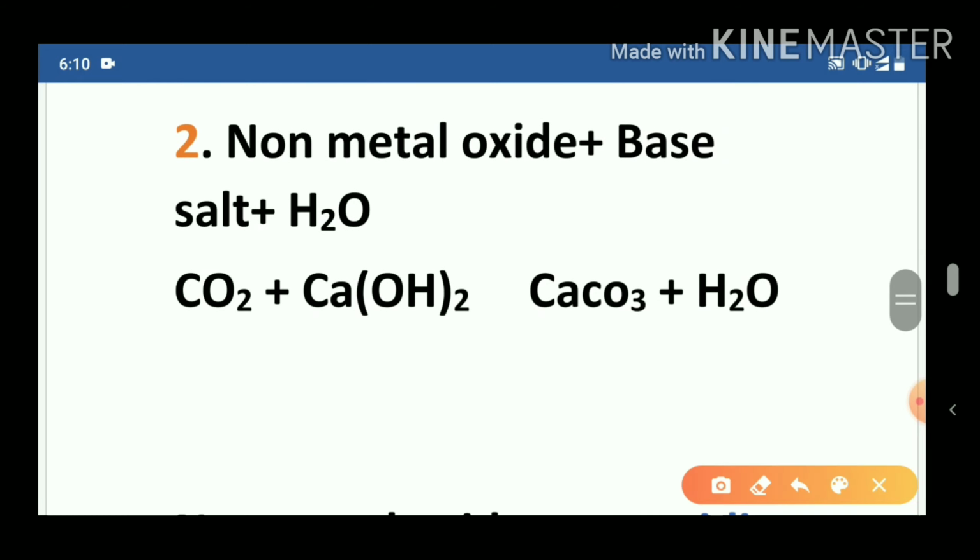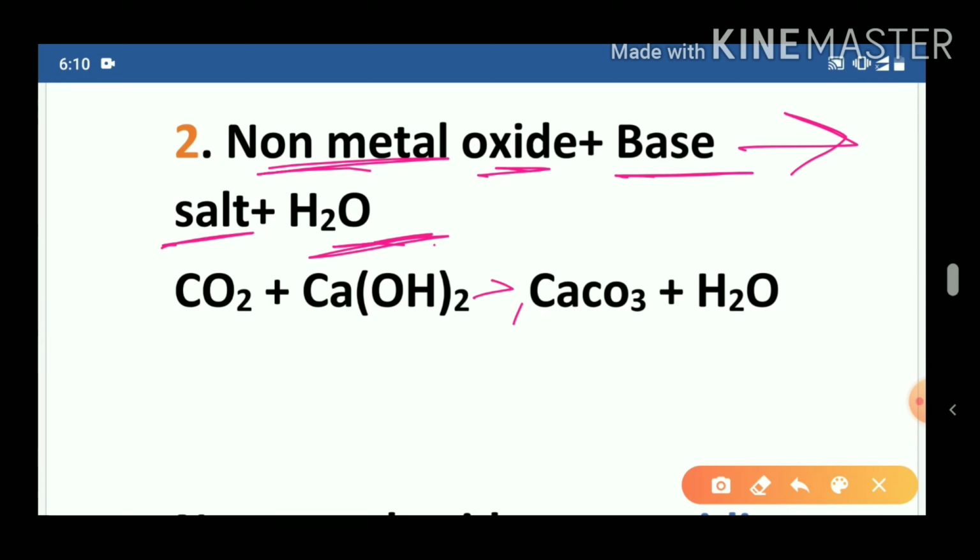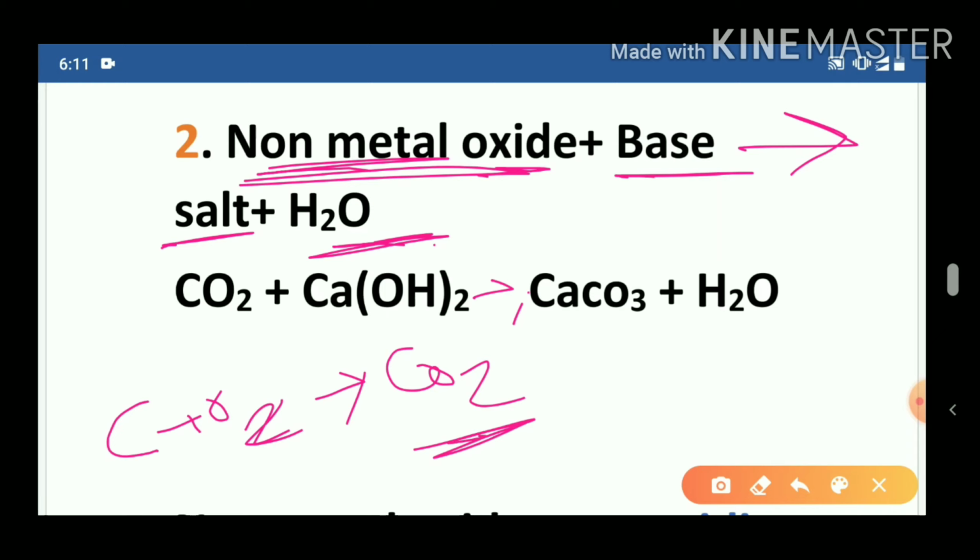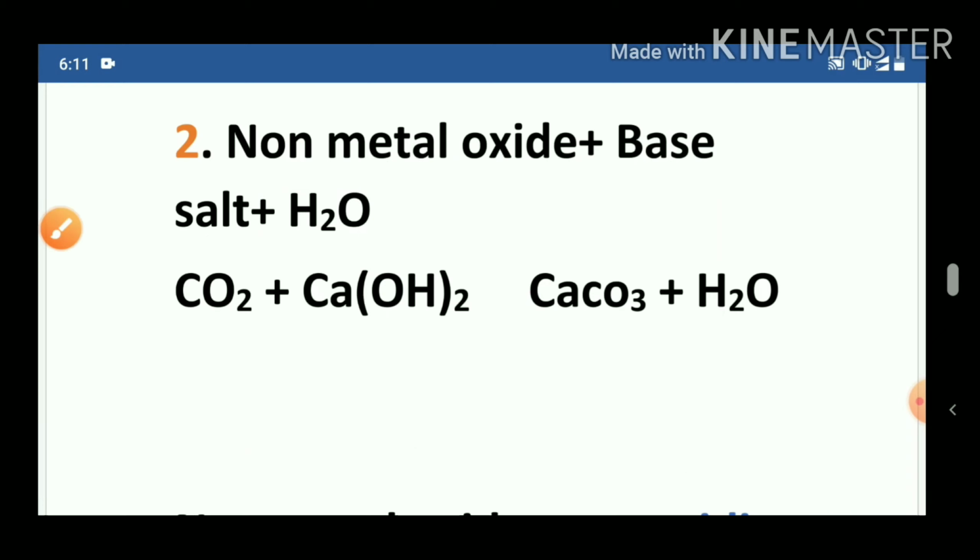Next, the second property: non-metal oxide reacts with base to form salt and water. Now see, important, non-metal oxide. What is a non-metal? Carbon is a non-metal. When it reacts with oxygen it forms carbon dioxide, so this is a non-metal oxide. When it reacts with base, now what is the base? This is the base, calcium hydroxide. We will see how the reaction is taking place.